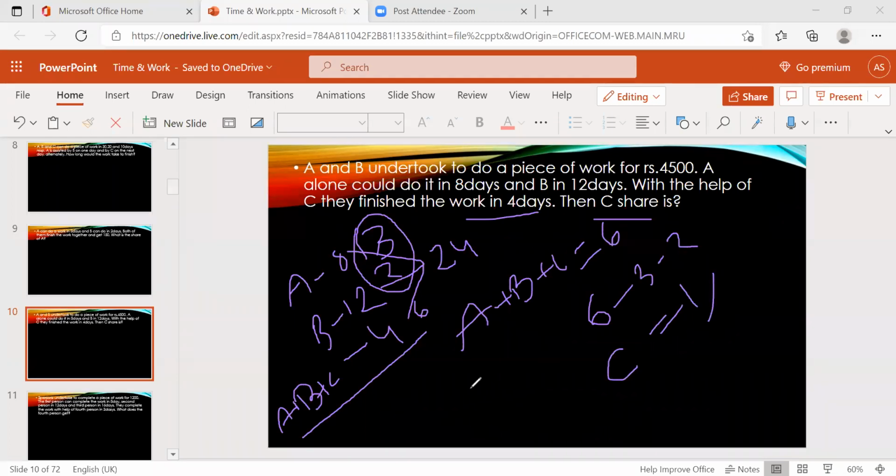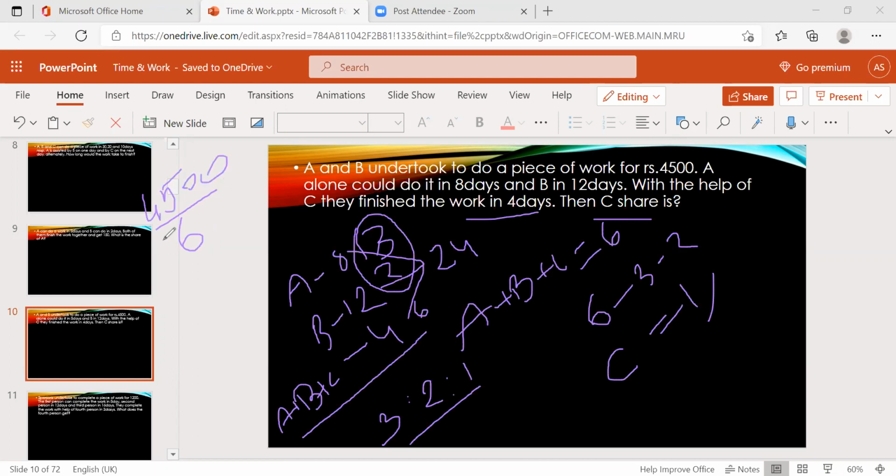Now the total ABC efficiency is 3:2:1. So total how many parts are there? 6 parts. And how much amount are they sharing? 4,500.